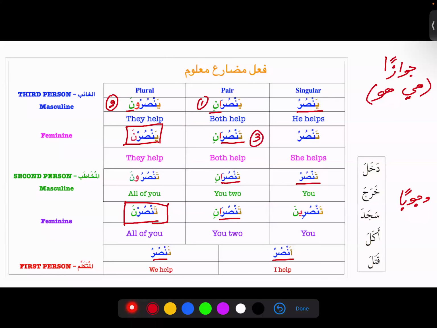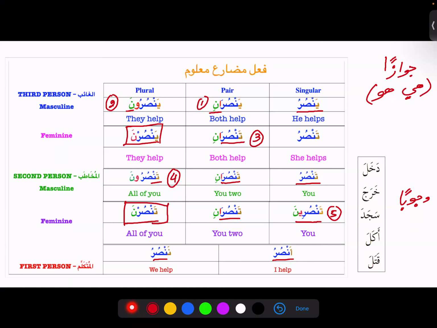Then we have Tansuruna, number 4. And our last one, Tansurina, because it also has a noon, is number 5. So that is why we say they are Af'alul Khamsa.